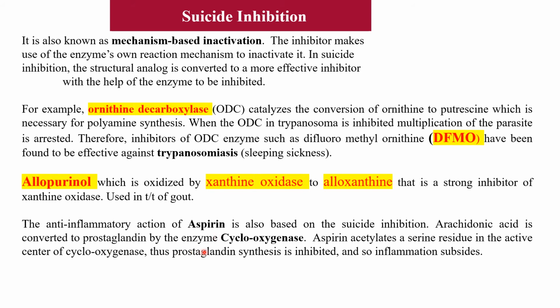And another example cited is aspirin. Aspirin is also based on suicide inhibition. So the most common example you remember is allopurinol, and the second you can remember is DFMO, that is difluoromethylornithine, which is an ornithine decarboxylase inhibitor and used in the treatment of trypanosomiasis, that is sleeping sickness.